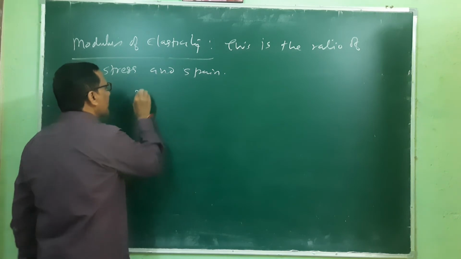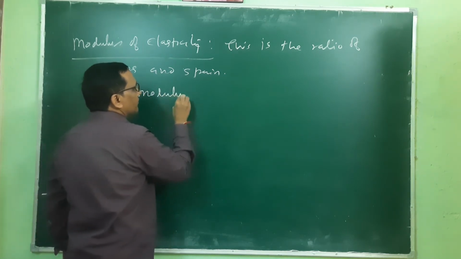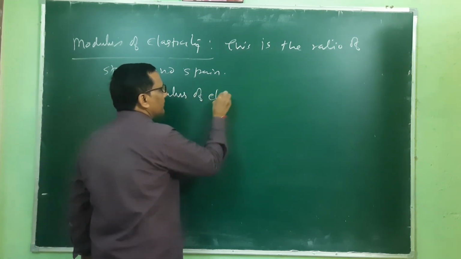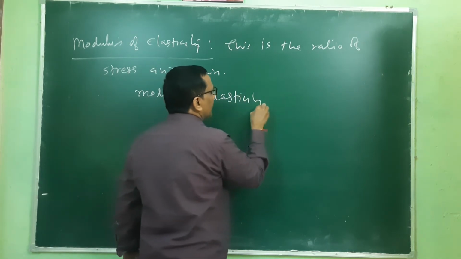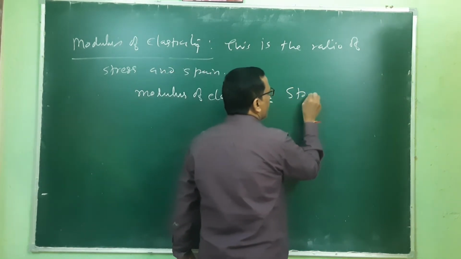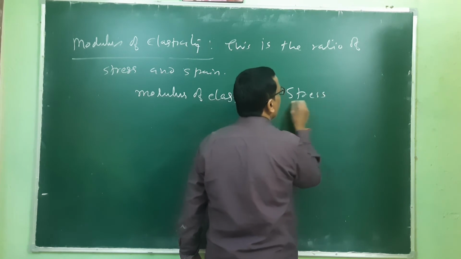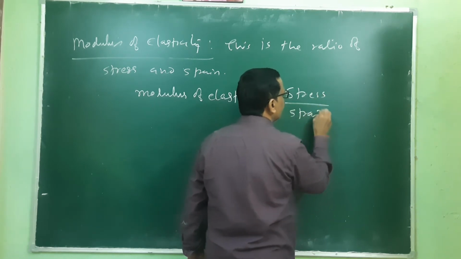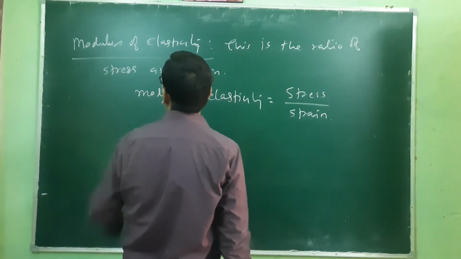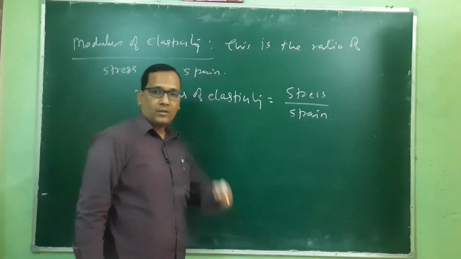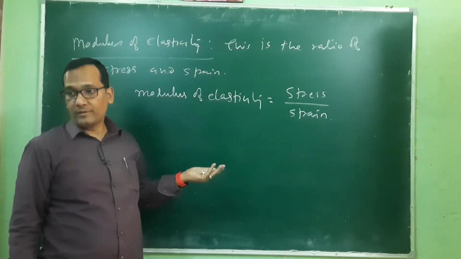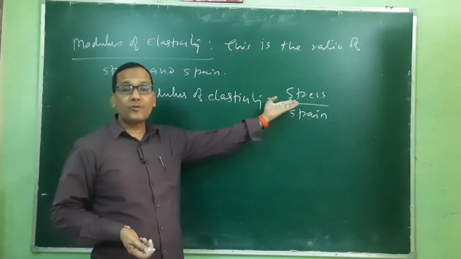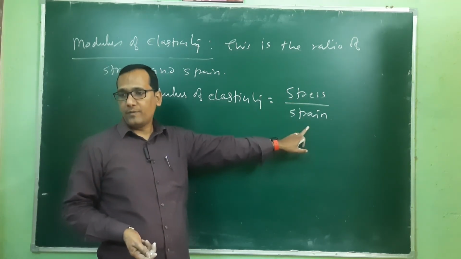It is equal to stress upon strain. So what will be the unit and dimension? The unit and dimension will be the same as stress, because there is no unit and dimension of strain.